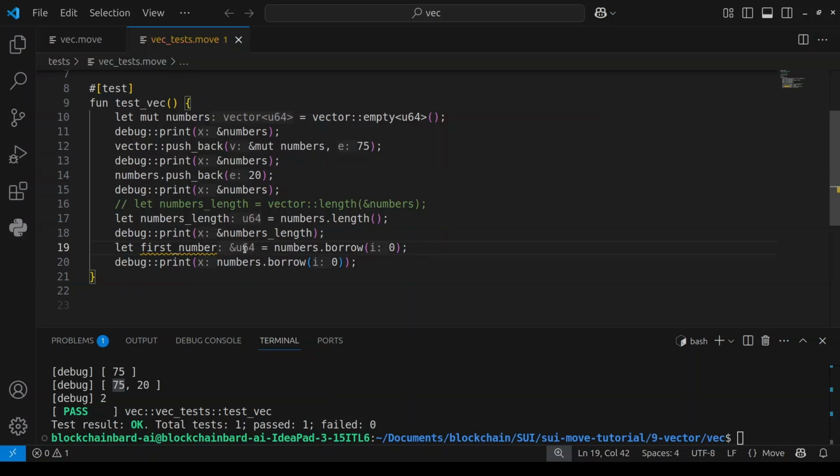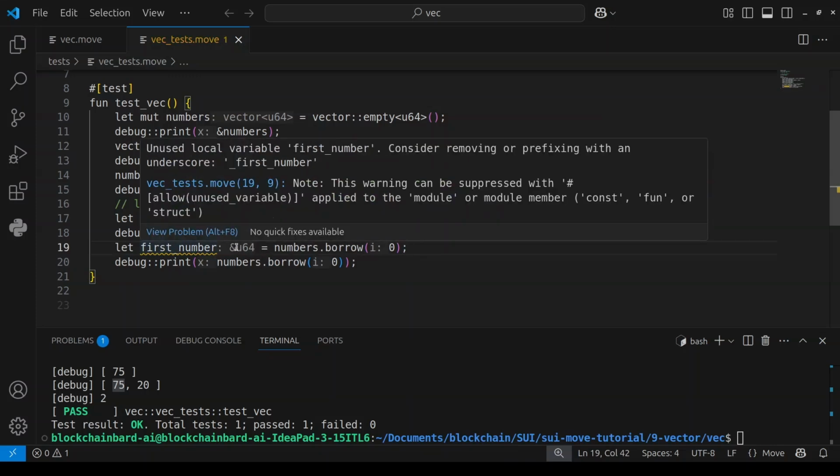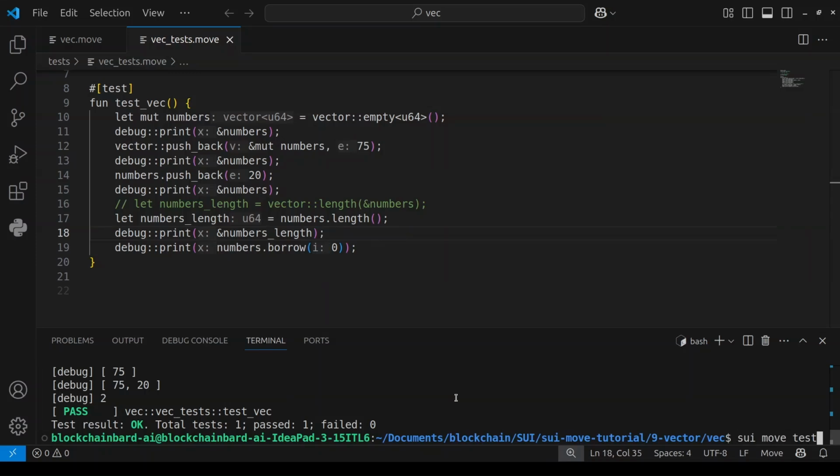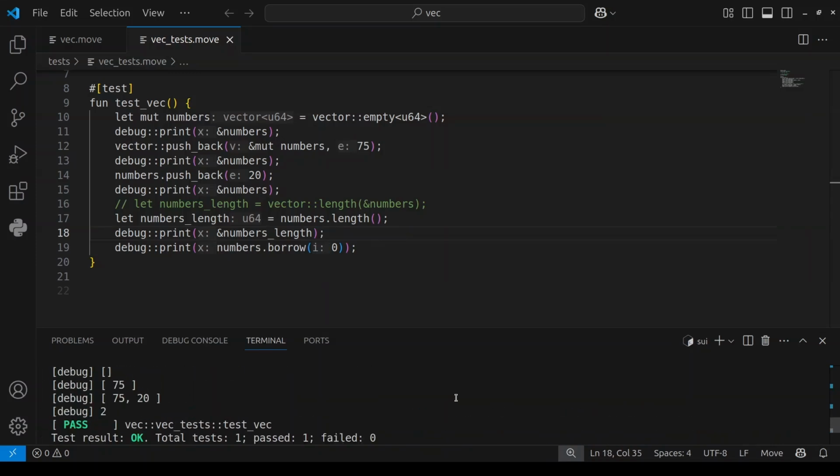Automatically Move told you that this is an immutable reference. So there are two ways to borrow, to get an element. Firstly is using the borrow. Now if I just print this out, you're going to print out 75.